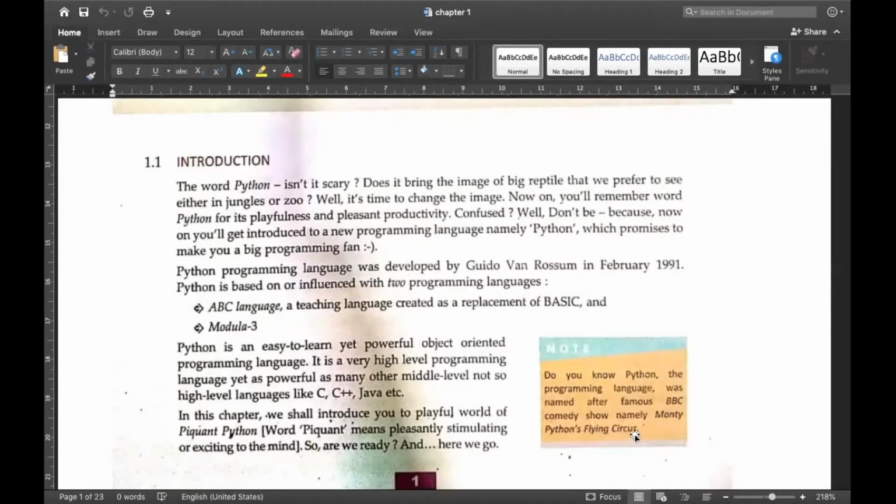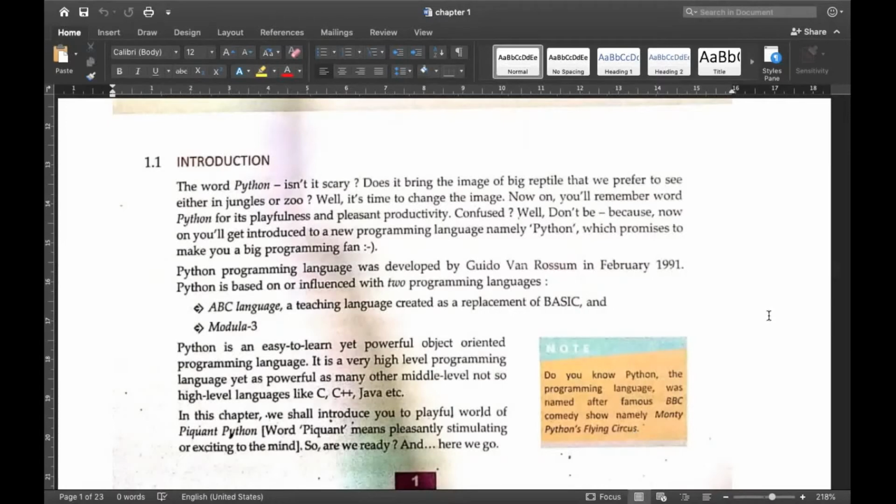Okay, it was a comedy circus show, and he was very interested in that show, and he got so much inspired by it that ultimately he decided to propose the name for his programming language as Python.